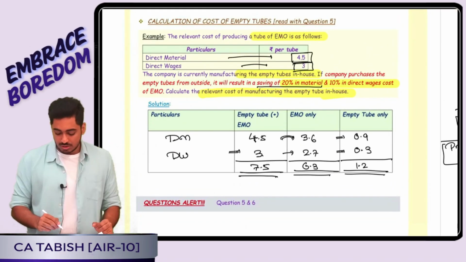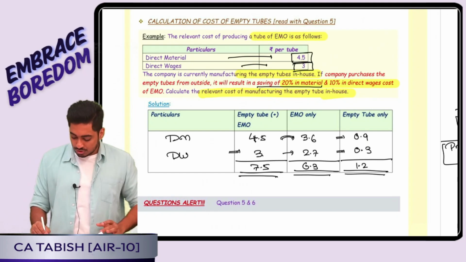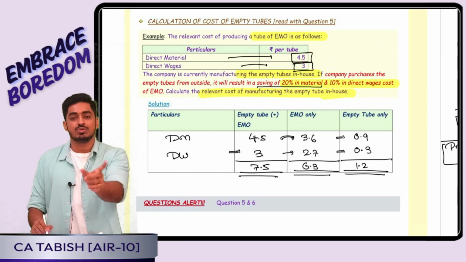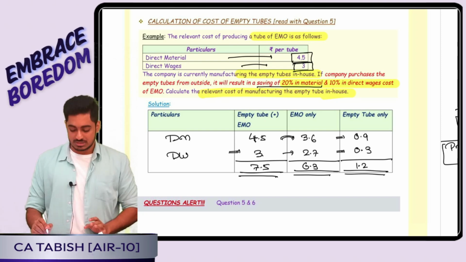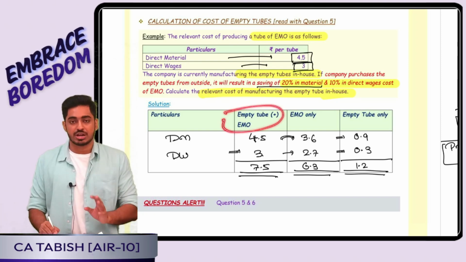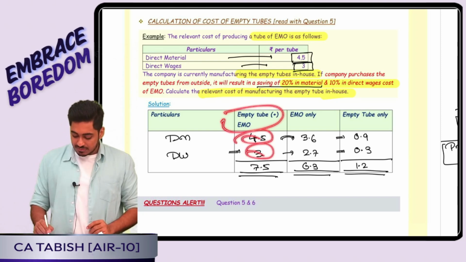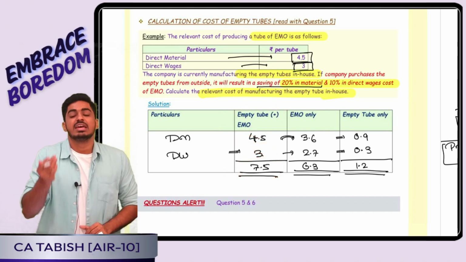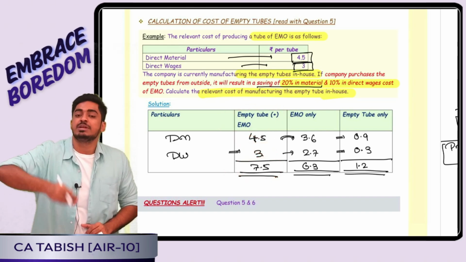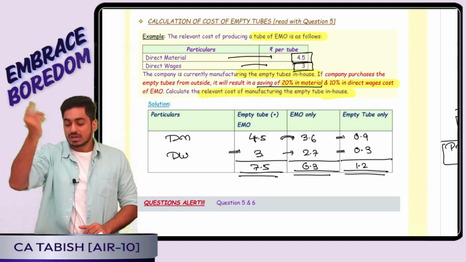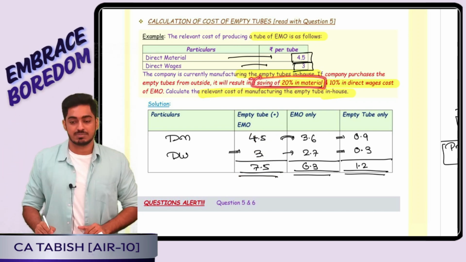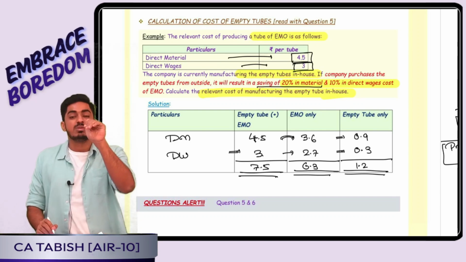Yes, the question told me that the total cost of a tube is 4.5 and 3. Right now what I am doing is I am manufacturing the tube in-house. That is tube plus product. Right now the cost is 4.5 and 3, 7.5. The question told me in future if I purchase the empty tube from outside, my direct material cost will be saved by 20%.